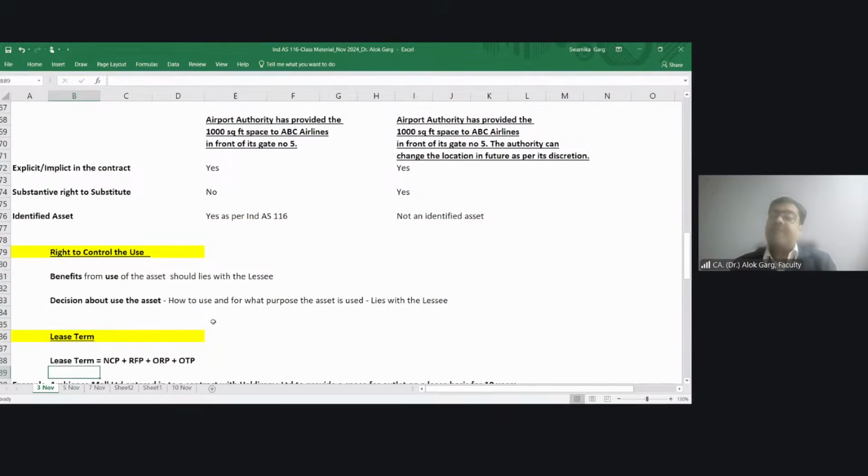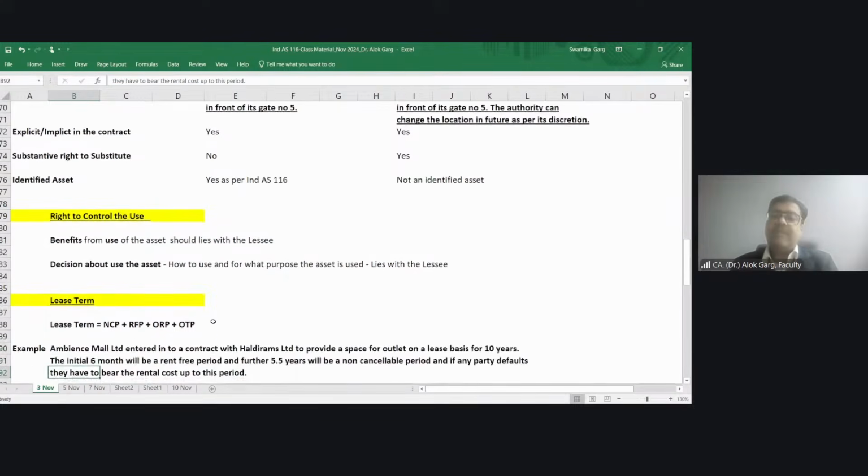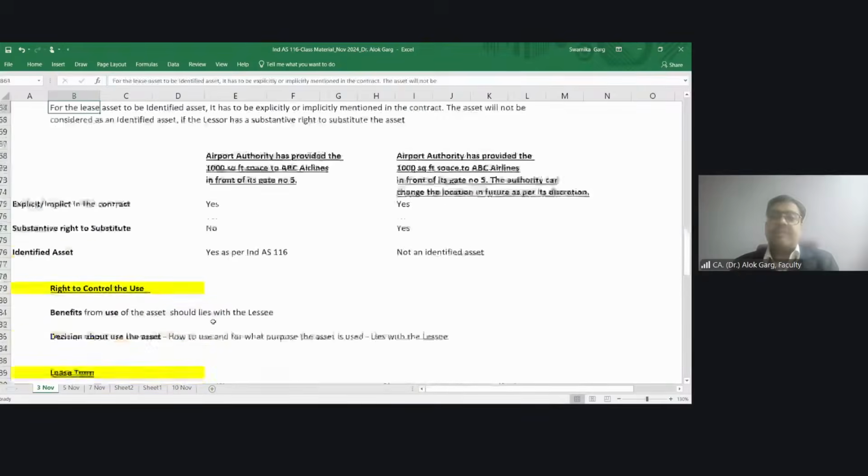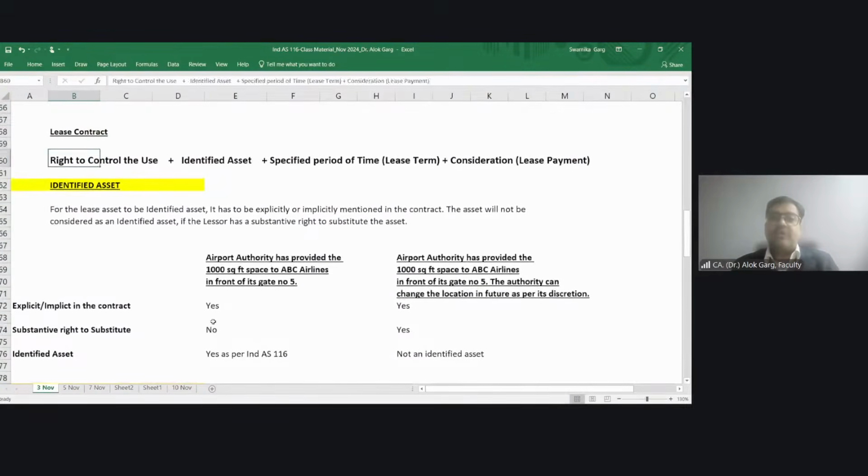So friends, if these two conditions are satisfied, we can say that right to control the use is transferred to the lessee, right? So we covered these two aspects. Right to control the use we covered, identified asset we covered. Now we are covering a specified period of time. Yes, the third one, which is known as a lease term.